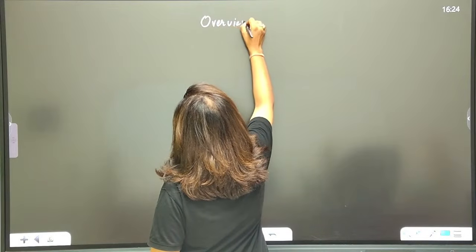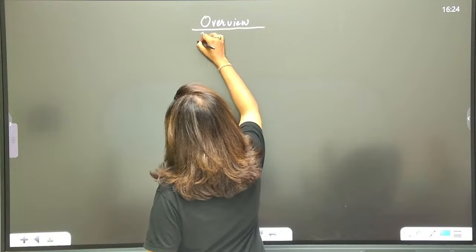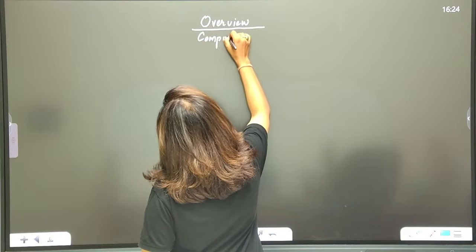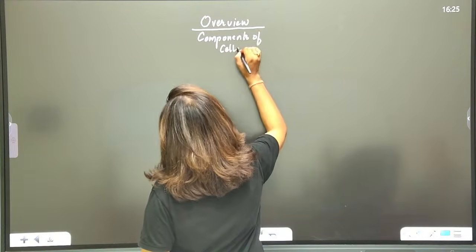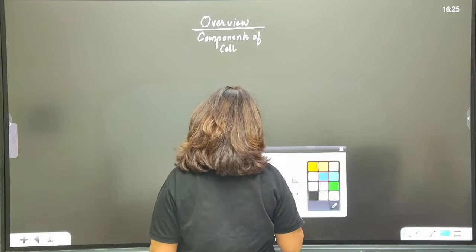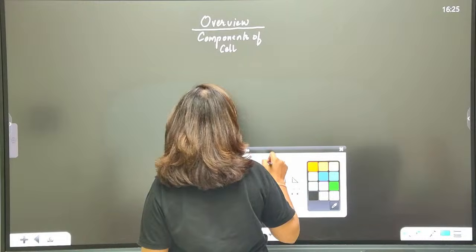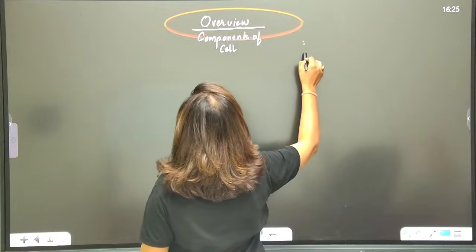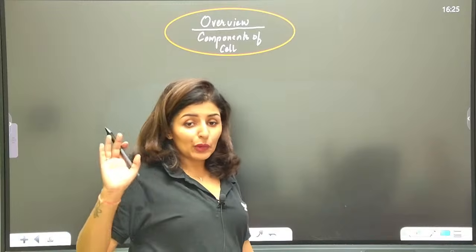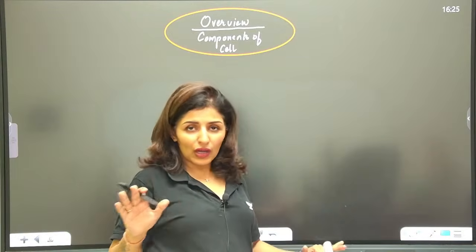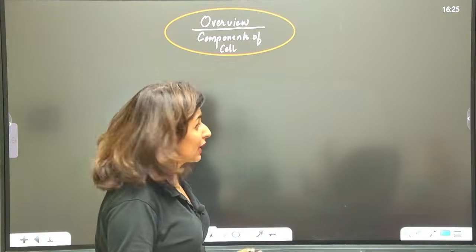What are the basic components of a cell? Now listen, any cell, I'm not talking about prokaryotic or eukaryotic, you all have heard of, right? I'm not talking about that.